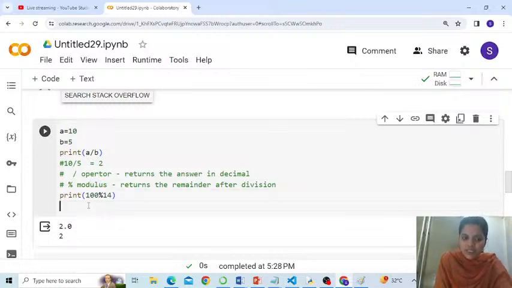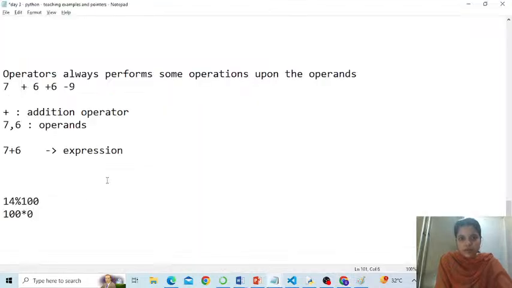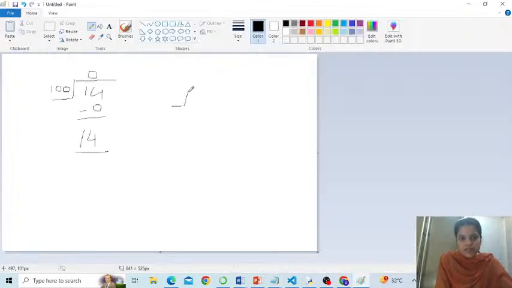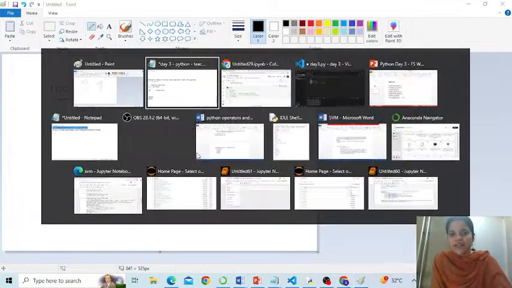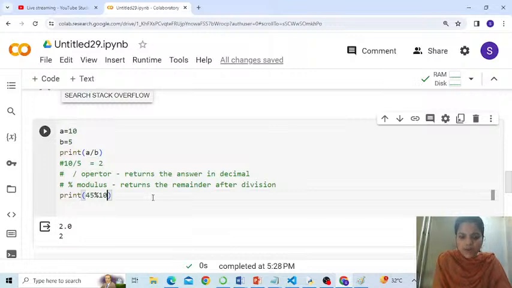Let me take one last example. Last example. Say 45 modulus 10. So if I divide 45 by 10, check it out here. So this is 10 and this is 45. Correct? So if I divide 45 by 10, this is 10 fours are 40. And if I subtract, I hope you got my point. Alright, so that means we have 5 remaining. Hoping people understand. Correct, right? So this is exactly how your modulus operator works.